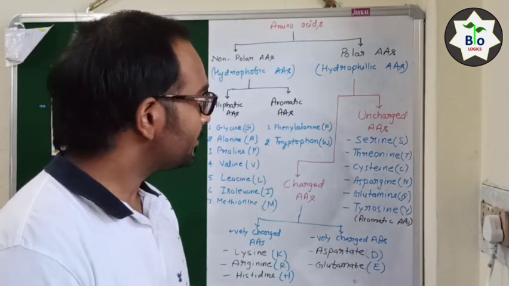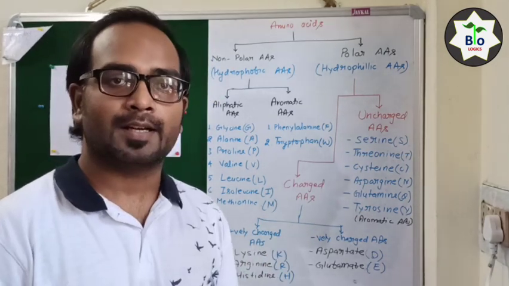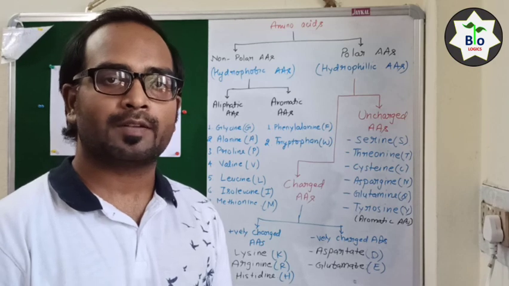I hope you all understood this classification of amino acids and the small introduction of amino acids.